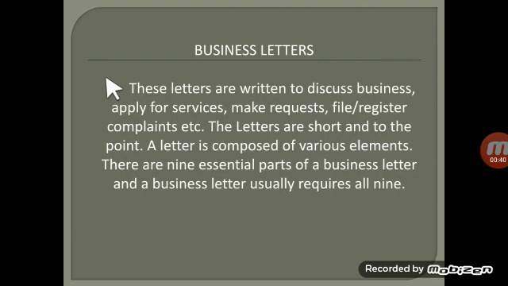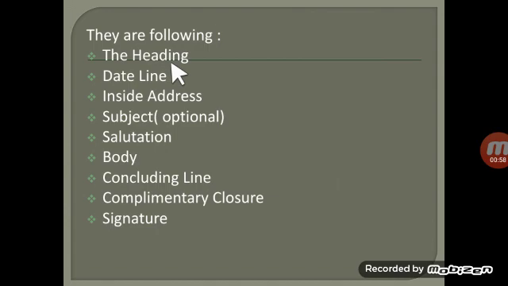In a very brief way you have to discuss your problem and after that request a solution or any other matter. A letter is composed of various elements. There are 9 essential parts. Let's have a look at these essential parts. First one, the heading, then date line, inside address, subject which is optional, then salutation, body, concluding line, after that complimentary closure, and after that signature.